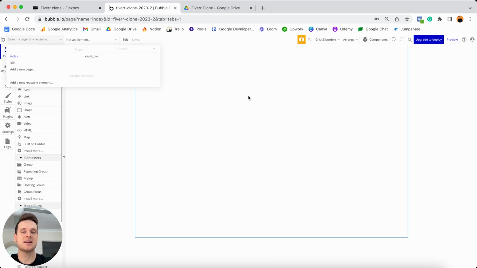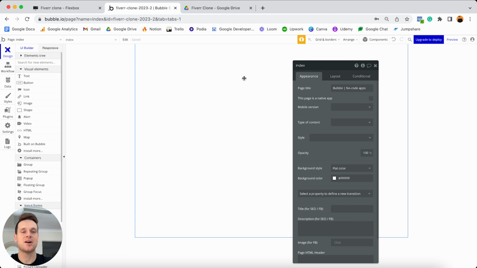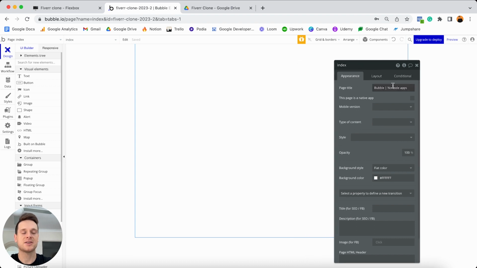And so the first thing I'd like to do is just double click on the page itself, and that's going to open up our property editor in Bubble. So our property editor, as the name would suggest, allows us to edit the details of any properties that we select on. So if we click on any elements inside of our editor, we have the ability to make changes to them there. Now, what you'll see within my property editor is that we've currently selected our index page. So that is the overall page you see here.